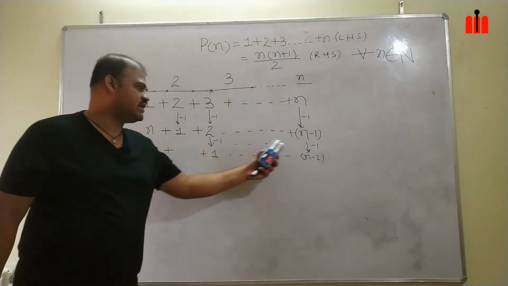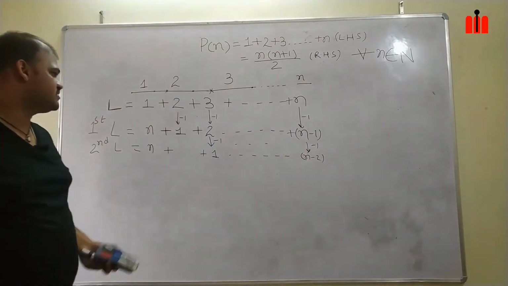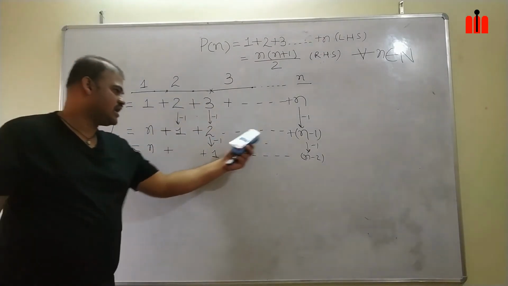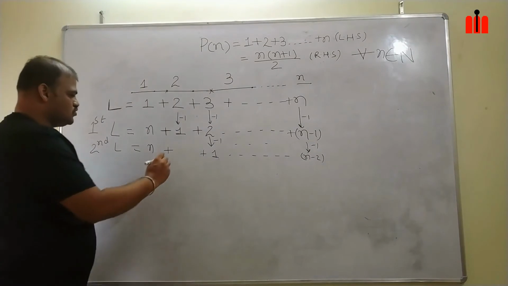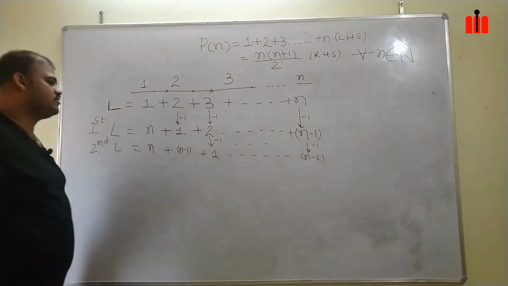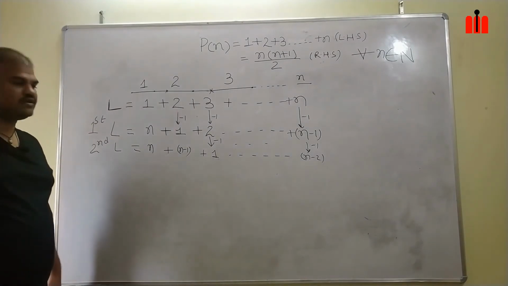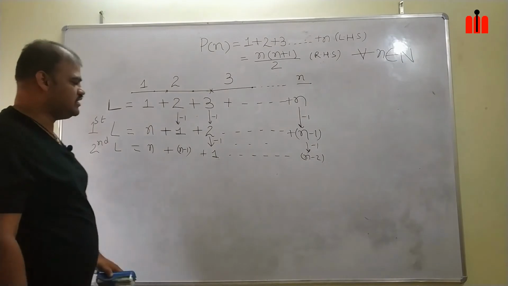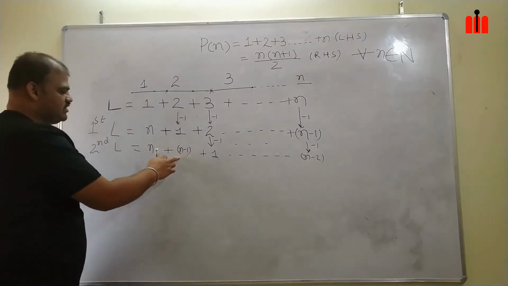How many times had I taken 1 here? It is n minus 1 times. Earlier it was n, now it is n minus 1 times. So I will be left with n minus 1, because minus 1 is taken n minus 1 times.